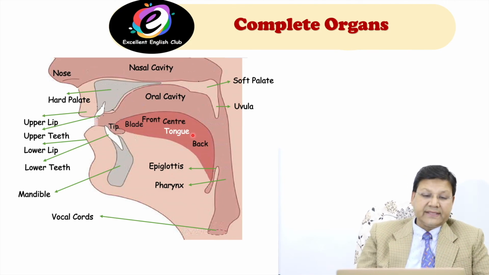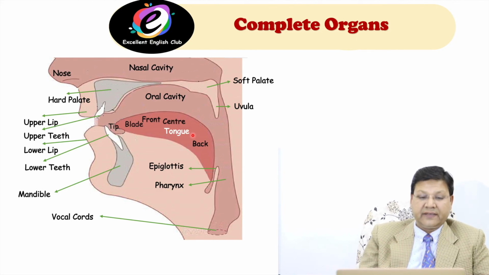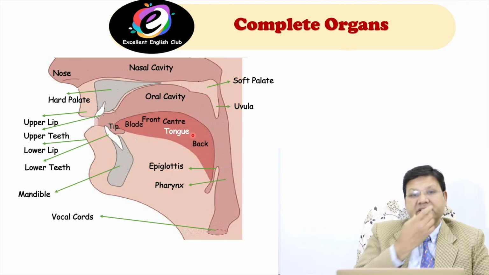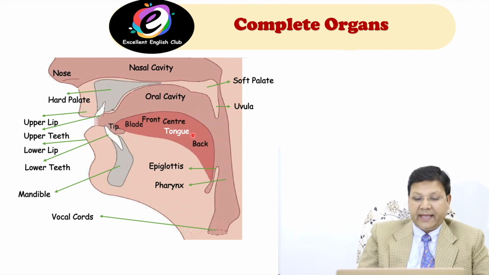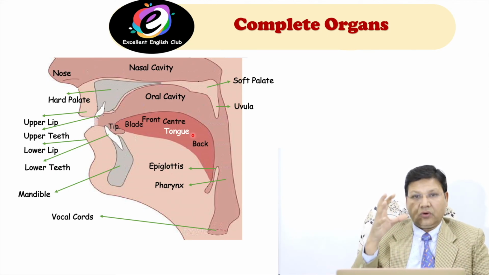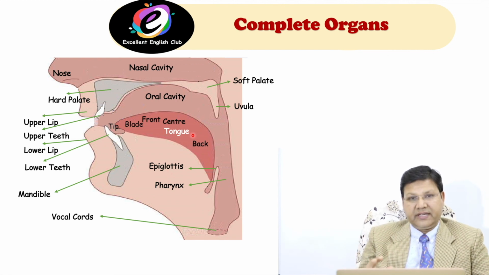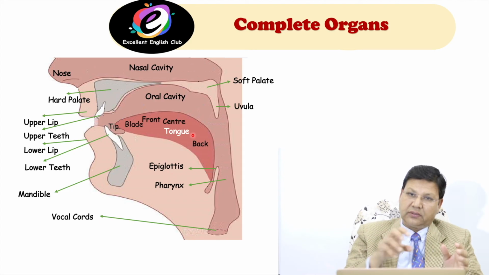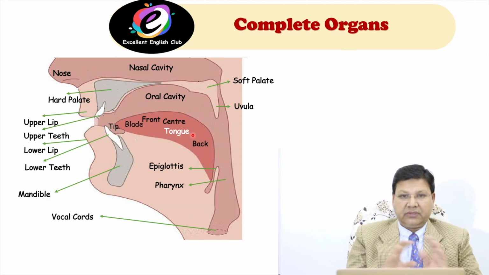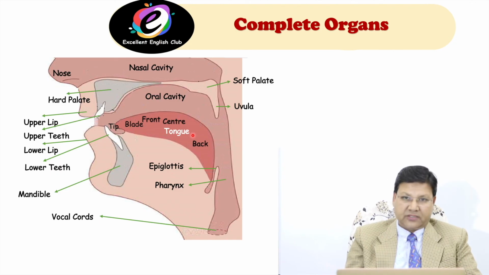Understand? And these are the other parts which we have already discussed, like the upper lips, lower lips, then teeth, mandible, which means this bone, and these are the vocal cords. I have already shown you. I think you understand what the organs of speech are. Understand? If you have any query or question, you can ask me in the comment column. I will give you the answer, don't worry.